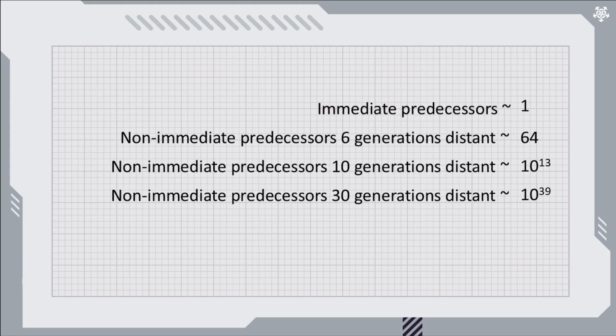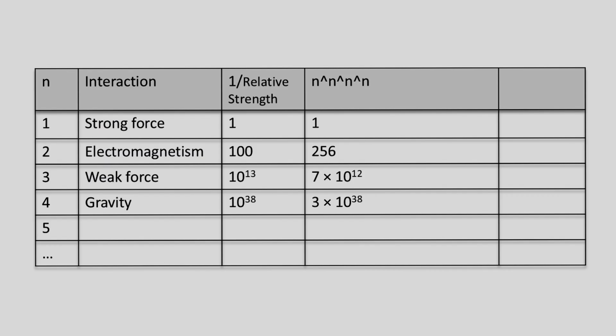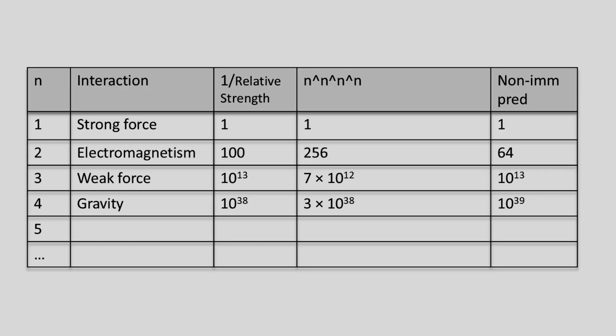Now, the relative strengths we calculated match the observed strengths of nature's fundamental forces remarkably well. In video 3, we talked about hierarchies of forces and promised to complete the last column of this table. Here are the combined numbers. Gravity deserves its own video, but of course the hierarchy doesn't stop at 30 dimensions.